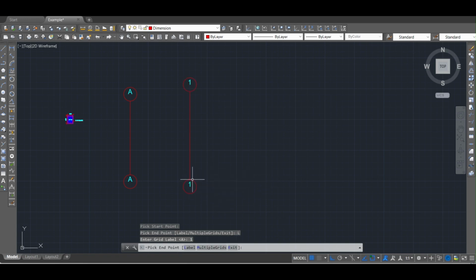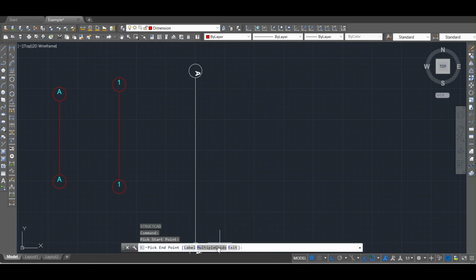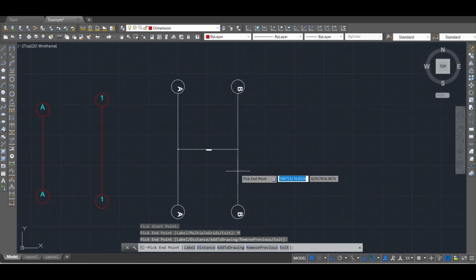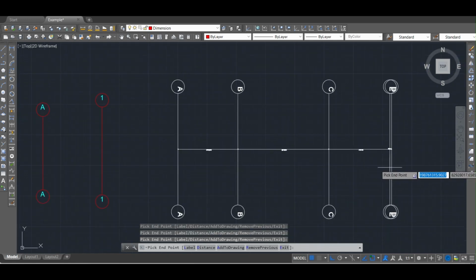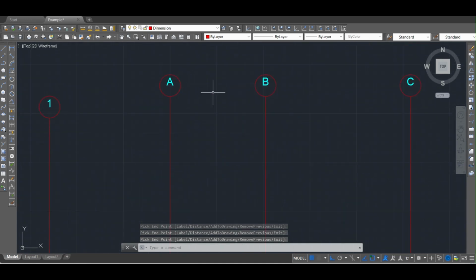You can press Enter to redisplay the StructCAD window. Click on the Multiple Grids option to draw multiple grids at once with automatic numbering. Press Enter to add the grids to the drawings.